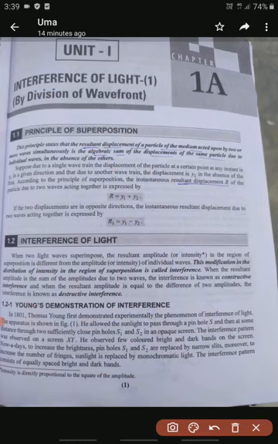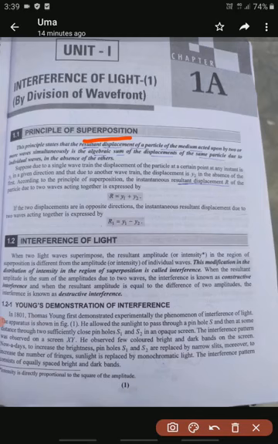If two waves are different, we get a low intensified wave. This is called destructive interference. Superposition states that the resultant displacement of a particle of the medium acted upon by two or more waves simultaneously is the algebraic sum of the displacements of the same particle due to the individual waves. So this is called superposition, the addition of waves.